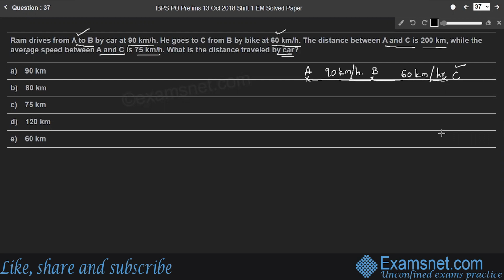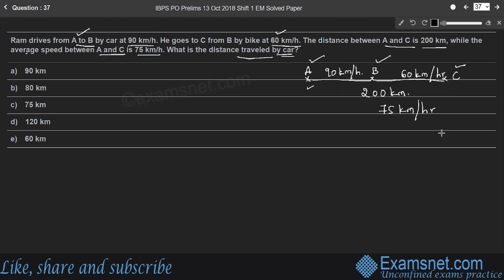So he goes to C by bike at 60 km per hour, and the total distance between A and C is 200 km, and the average speed is 75 km per hour. So we need to find the distance traveled by car, that means the distance between A and B.